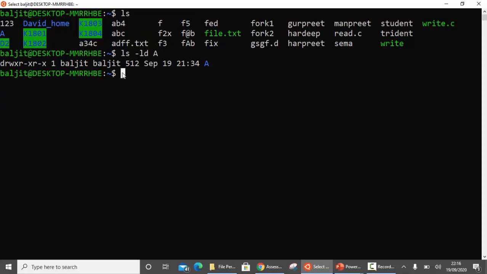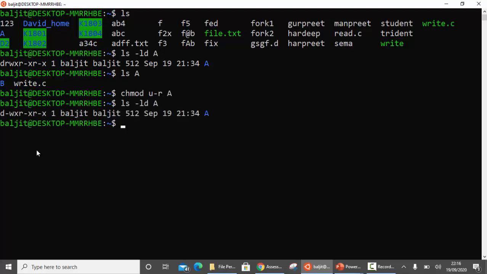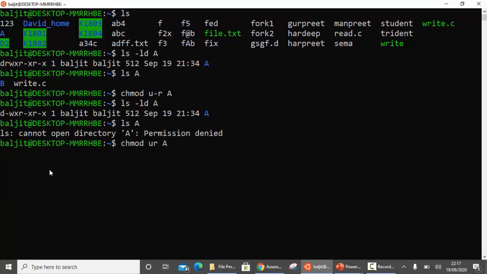Let us first see what read means. If I run ls A, I am able to view what files and subdirectories are there within A. This is what I mean by read permission. If I deny this, chmod u-r on A, you can see that the read permission is not there. If I try to view the contents of A, there's an error. This is what we mean by read for a directory. You will not be able to see what is there within the directory. So let's give this permission back, u+r.